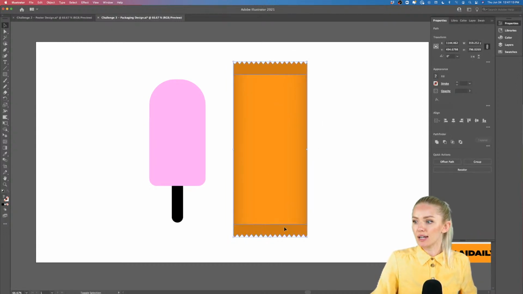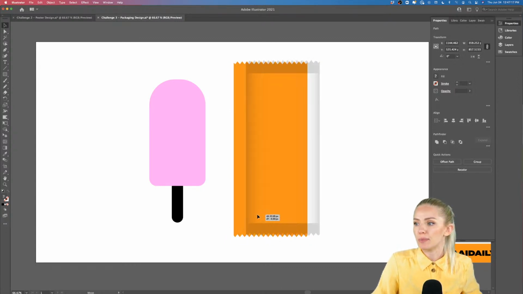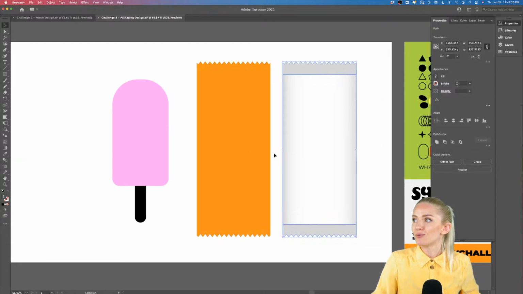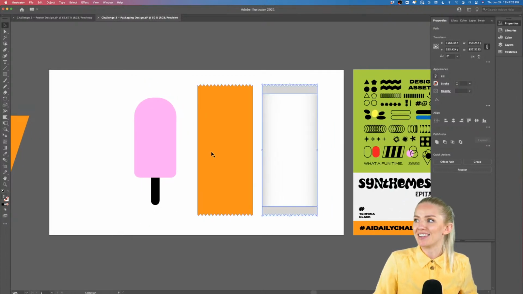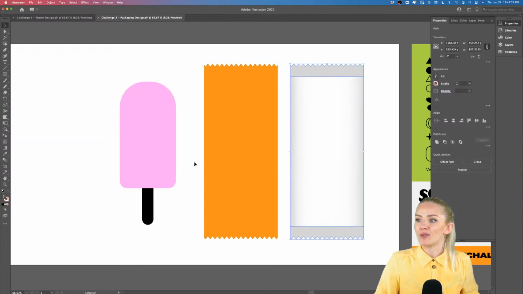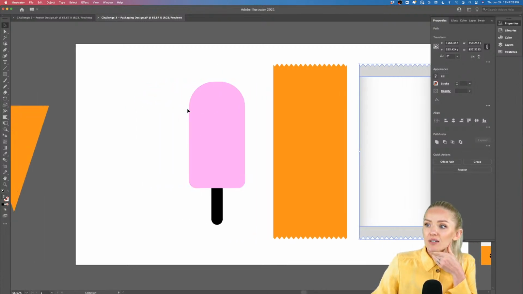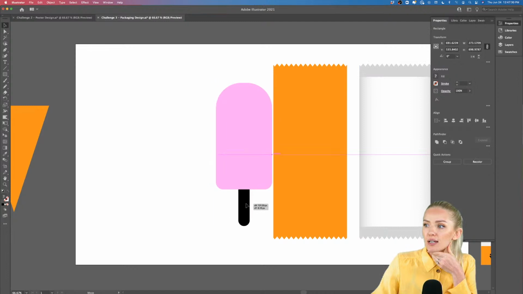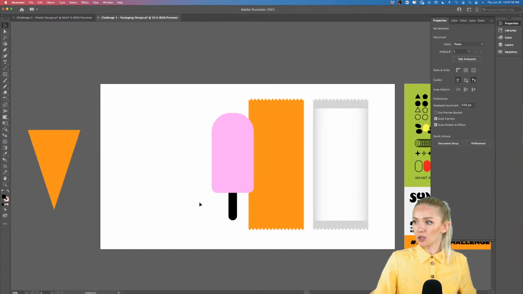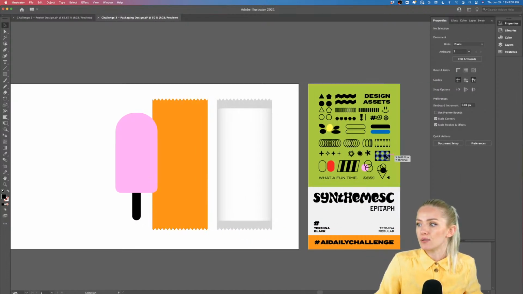So let's put this top design, by selecting all these three shapes, to the side for now. And we're going to work on our colors in our packaging. So that's also going to be super fun. All right, so maybe we can create some shapes on the side for now. Okay, so let's use some of these designs from here.